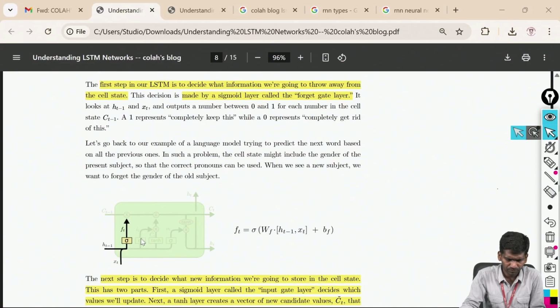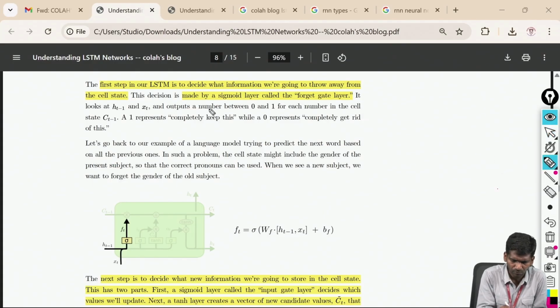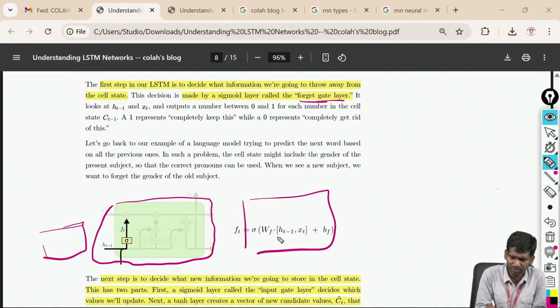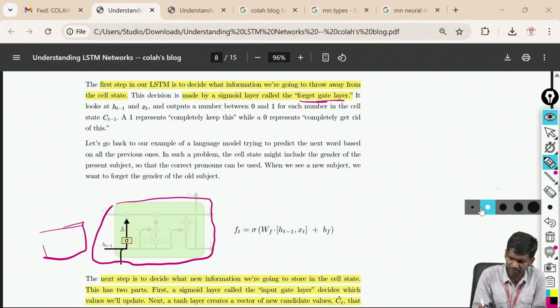Okay. So the very first gate is what? The forget gate. So how does the forget gate look? This is my entire diagram of LSTM. Before this, I have one more block also, the past output, and this is my present output. Like this I will have. But you see, this is my forget gate.